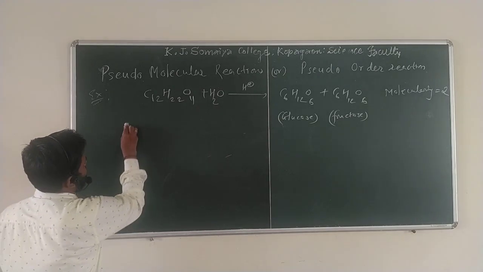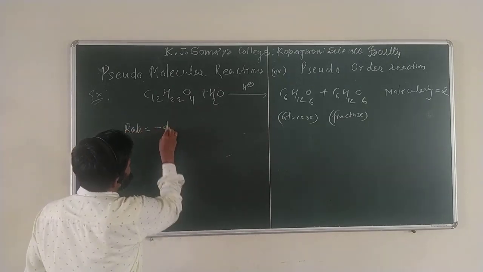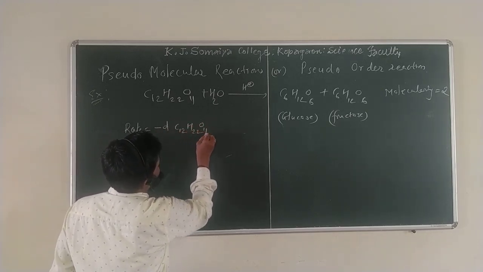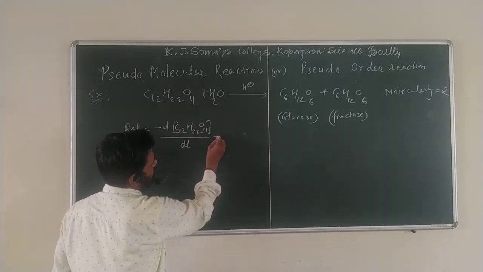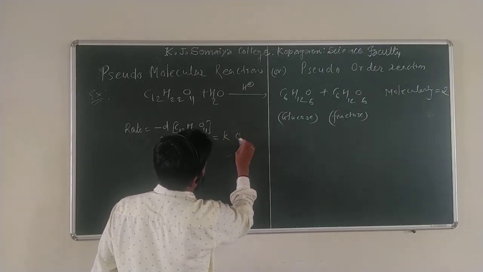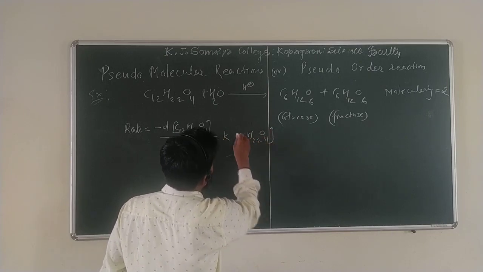Now write the rate, since we are finding the order. We must write the decrease in the concentration of C12H22O11, that is sucrose, with respect to dt. This is called the differential form, is equal to K times the concentration of C12H22O11.